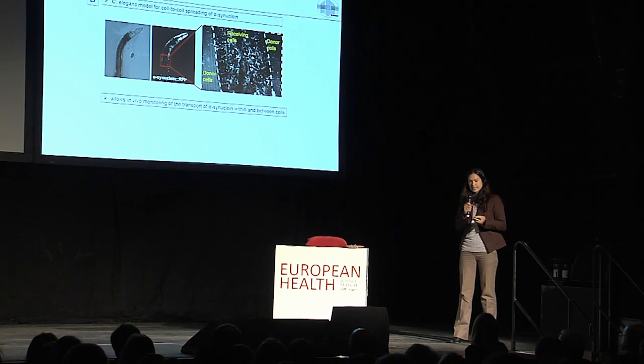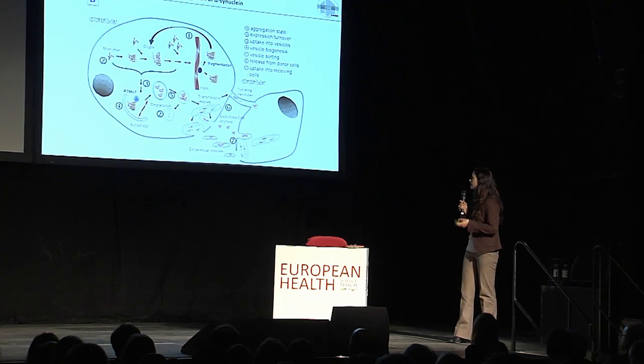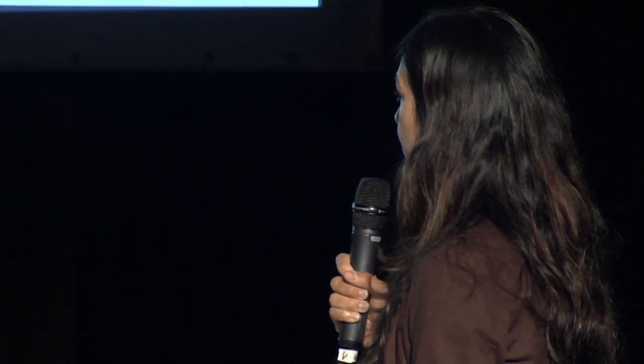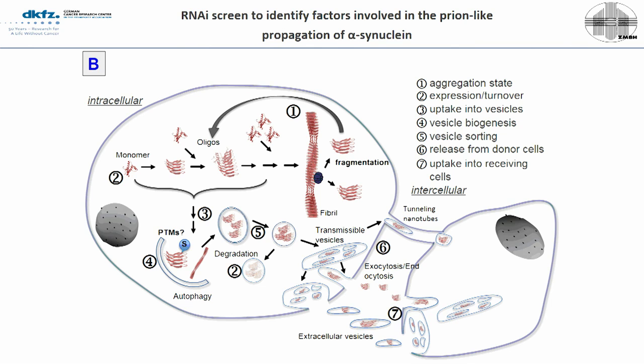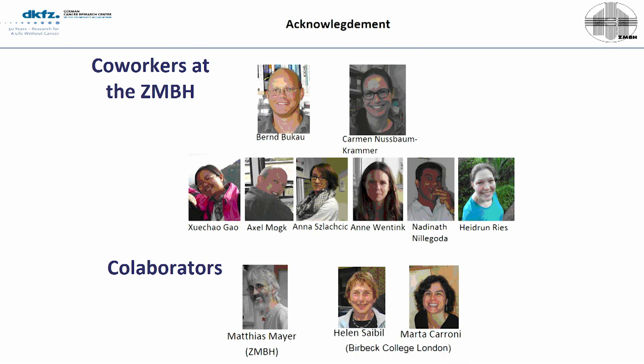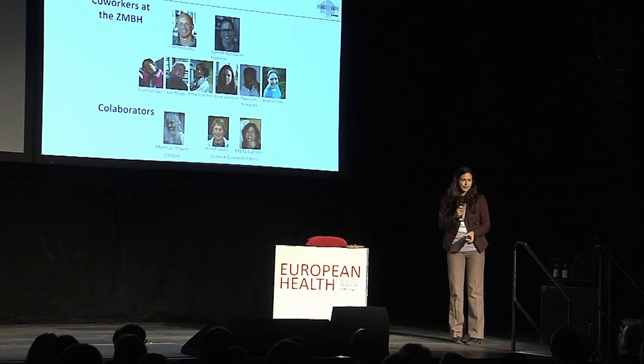And we are using this system to screen for modifiers, and they impact very different ways in the pathway of alpha-synuclein propagation. So, for example, the aggregate state or the transmission between cells. And with that, I want to point out that the first part is done in Bernd Bukau's lab at the ZMBH, and the C. elegans work is done in my lab. And thank you for your attention.